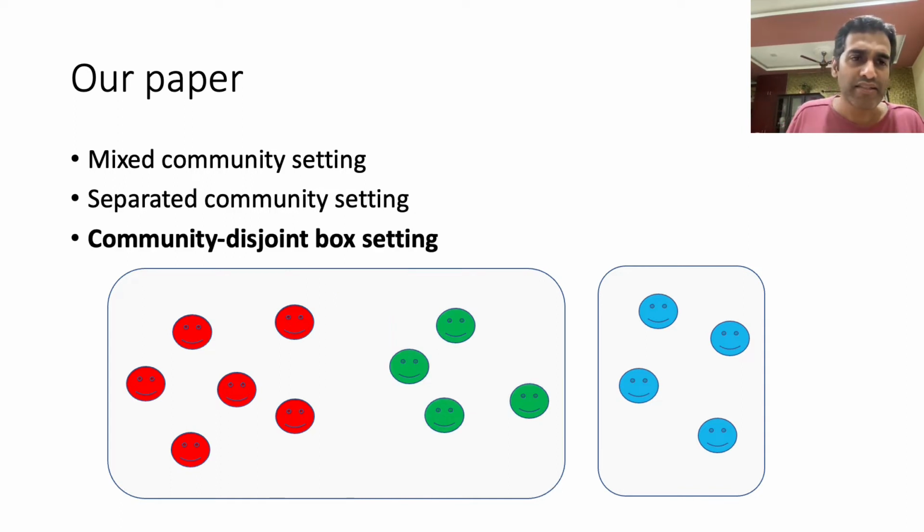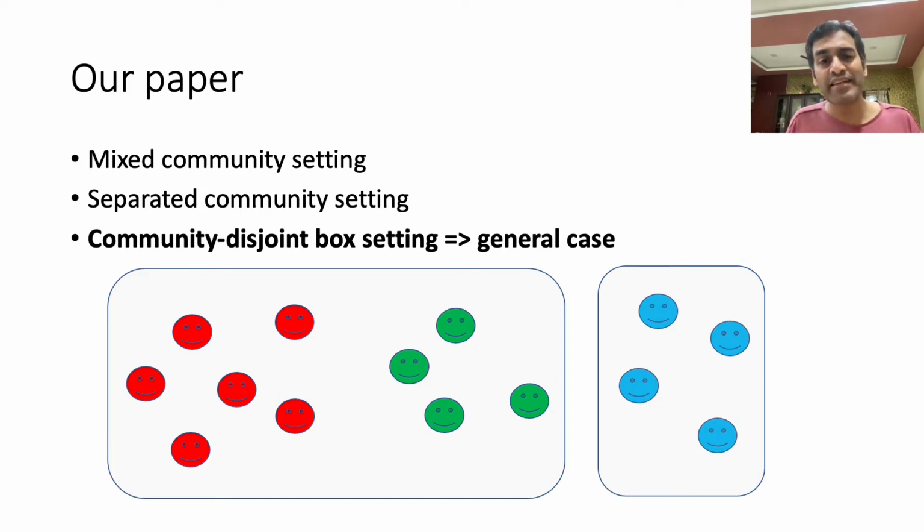And finally, we consider the so-called community disjoint box setting, where each community is completely contained within a single box, even though one box may contain multiple communities, as again I've illustrated here. It turns out that our algorithms, as well as their analysis corresponding to the community disjoint box setting, can also be extended to the fully general model that I've described earlier, where boxes and communities can be arbitrarily spread across.